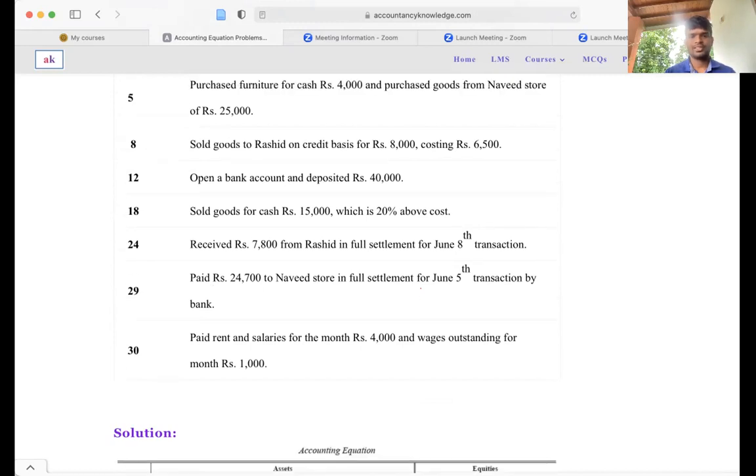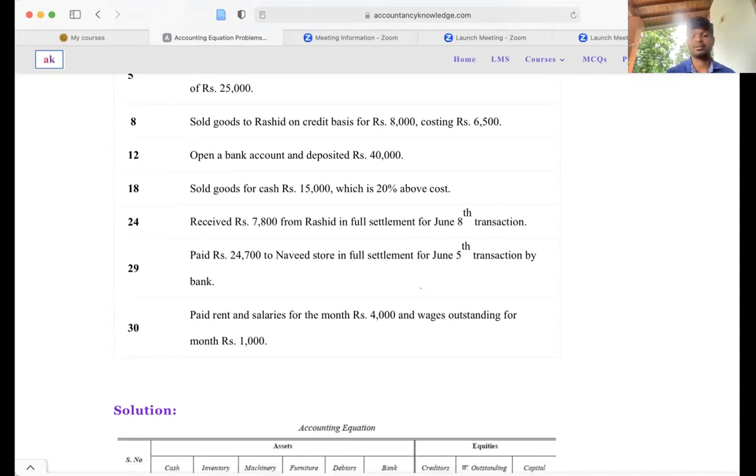And sold goods for cash rupees 15,000, which is 20% above the cost, right? So my sales value is 15,000, and it is 20% above the cost.